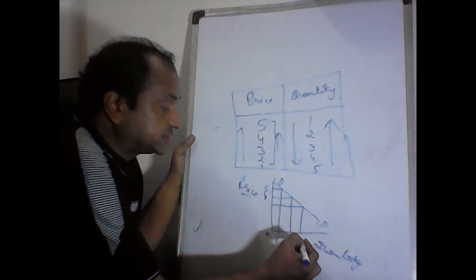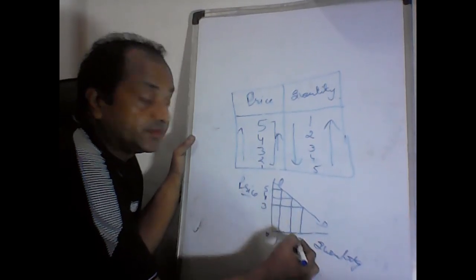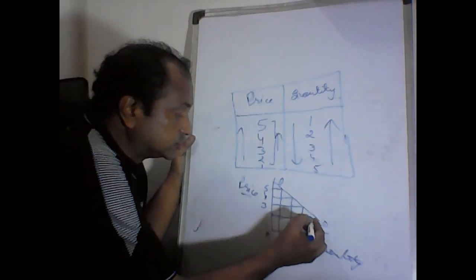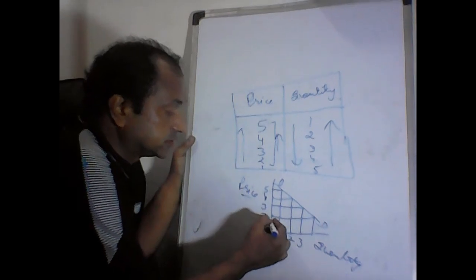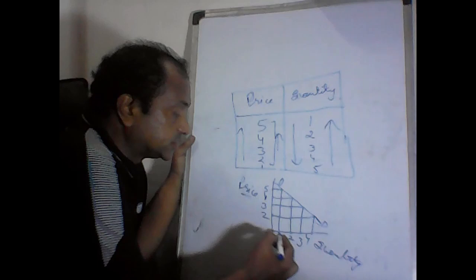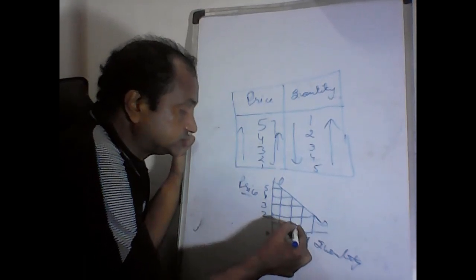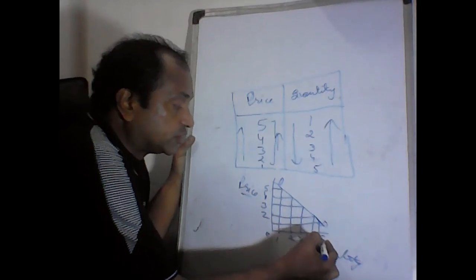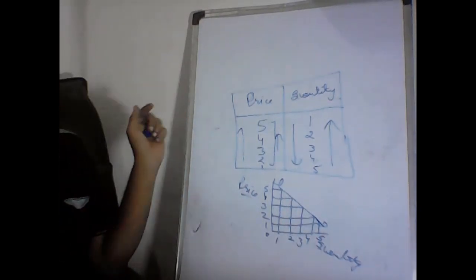And when the price is 3 rupees, quantity demanded is again 3. As well as when the price falls to 2 rupees, quantity demanded increases to 4. And when the price falls to 1 rupee only, quantity demanded is 5.